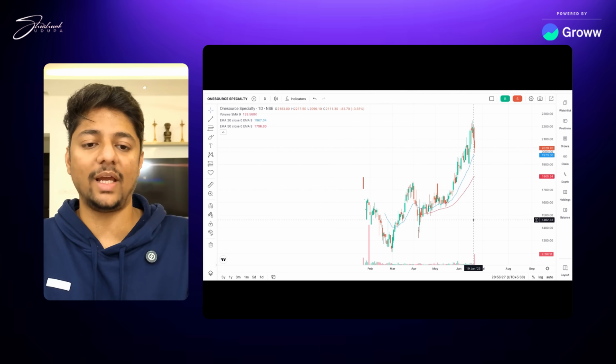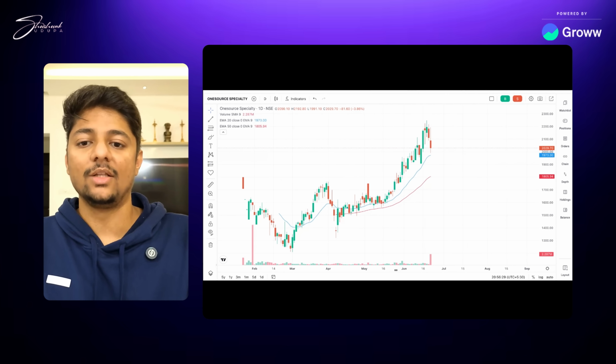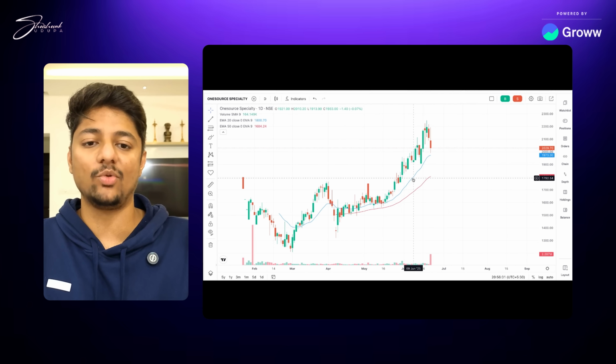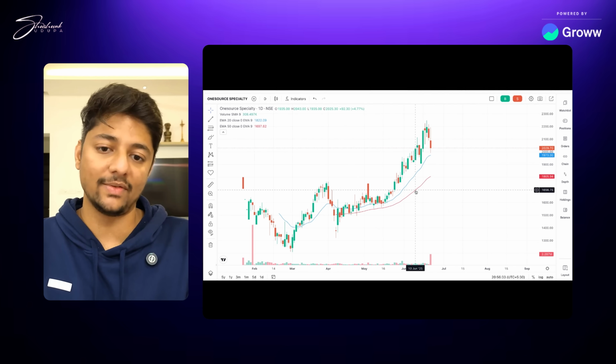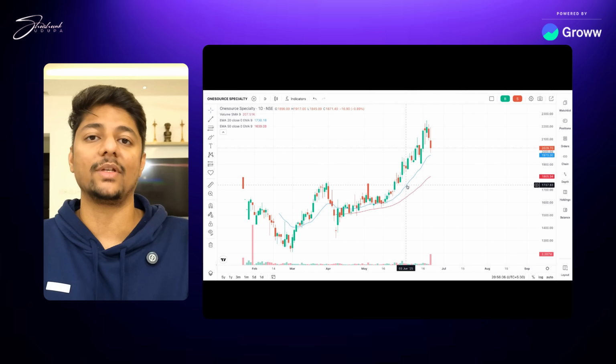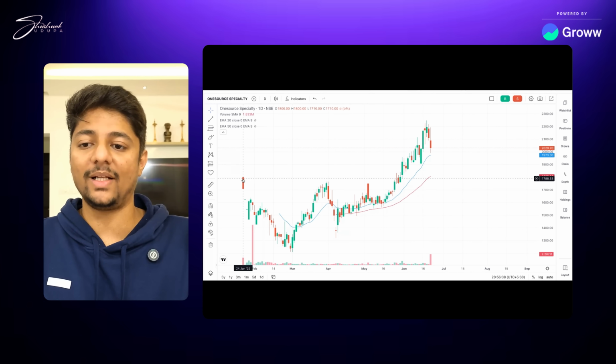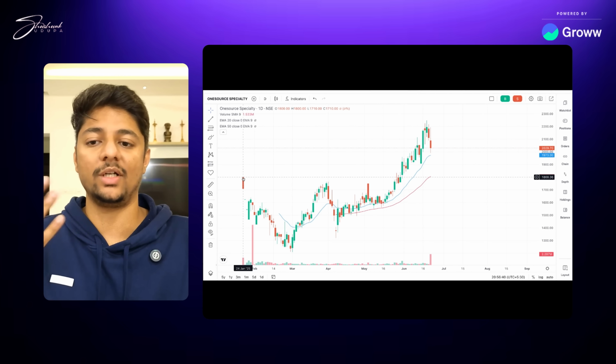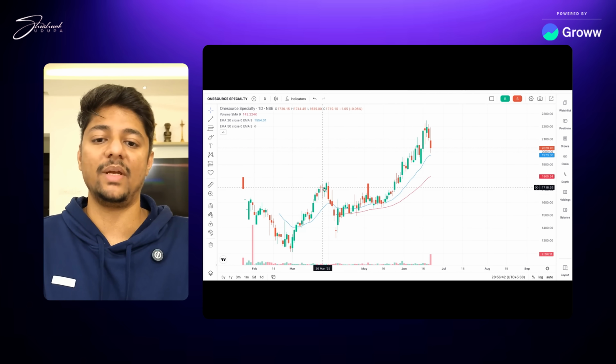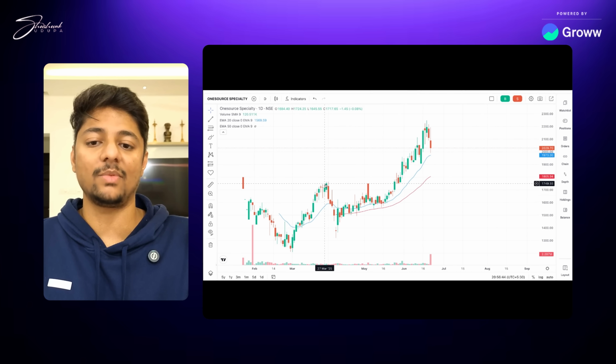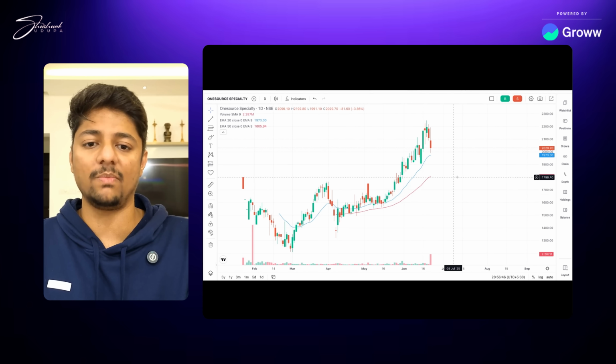Now you will see these two lines have come, the blue line and the red line. The blue line is nothing but the 20-day moving average, and the red line is the 50-day moving average. We will be using the 20-day moving average as our base here. Now we will automatically see that this IPO came, as you know, it always goes down and then creates a base, comes up, but we will not invest here because it can be a bad thing. So we will wait for the base to break out.